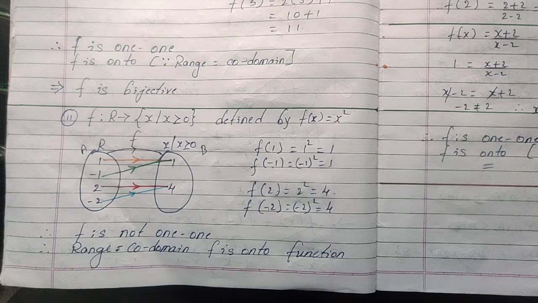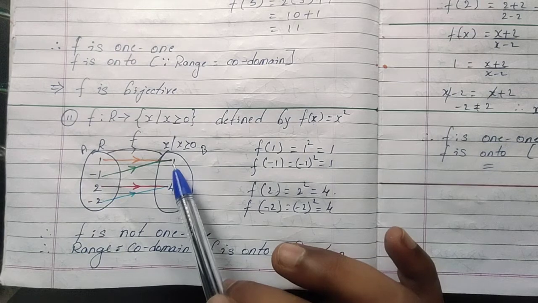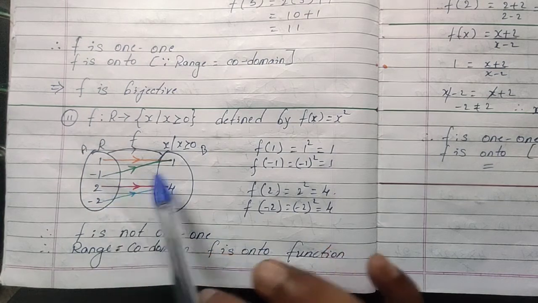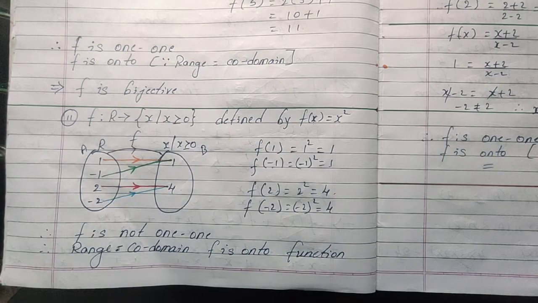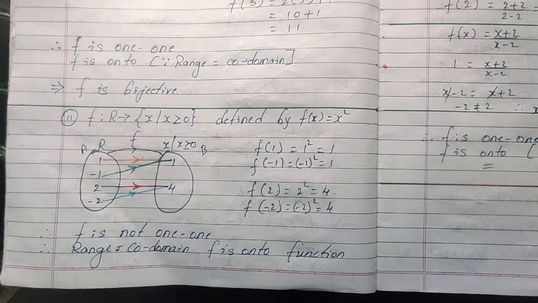What is the meaning of one-to-one? Every element of set A should have a distinct element in set B, but two different elements having a common image, then f is not one-to-one. It is a many-to-one function. Many elements having the same image, so it is not one-to-one.